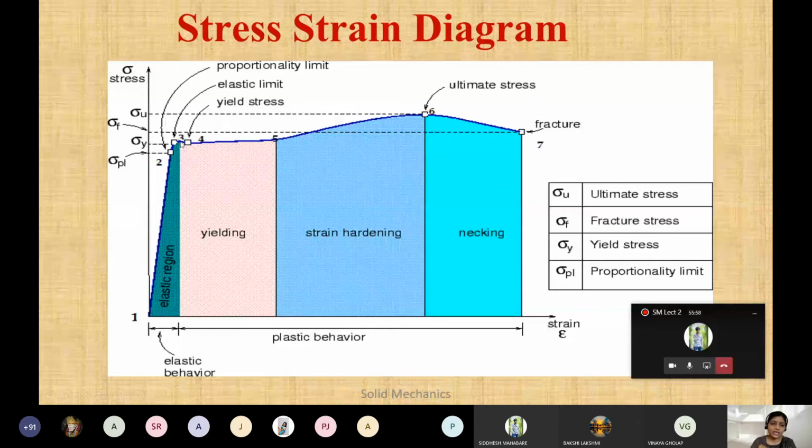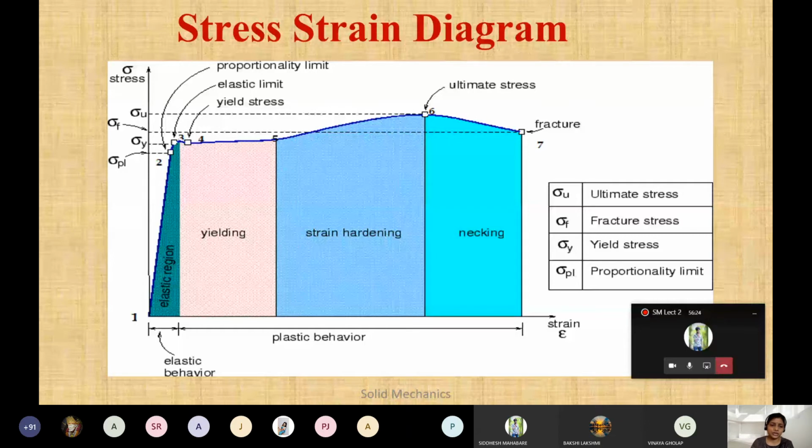Now this is the elastic region, where it obeys Hooke's law, where stress is proportional to strain. That's why it is called the proportionality limit. What is actually the elastic region? When a force is applied to a component, definitely there will be some deformation. But what happens in the elastic region? When you remove that force, it comes back to its original shape. Clear? That is called the elastic region, and we have studied this in Hooke's law. So that's why it is called the proportionality limit.